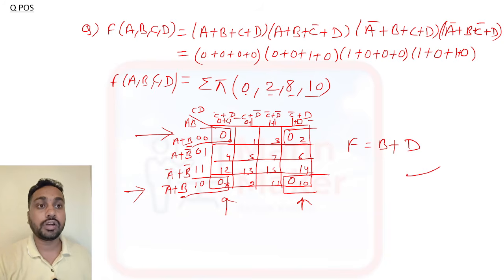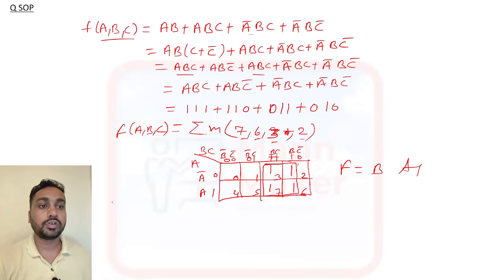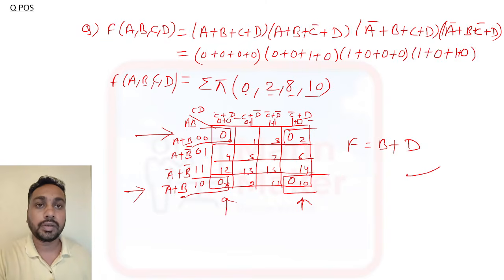What bar and all. In SOP you need to put 1, and in POS you need to put 0. Okay, in SOP bar means 0, and in POS bar means 1. That thing you need to remember only. And here in SOP you need to go for dot, and in POS you need to go for plus. Okay, this is the K-map, a simplification technique.